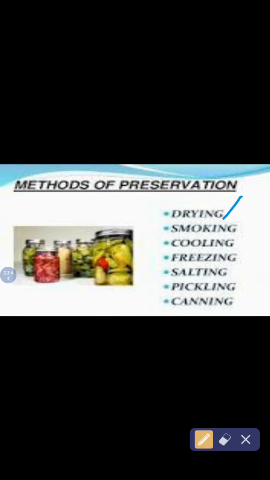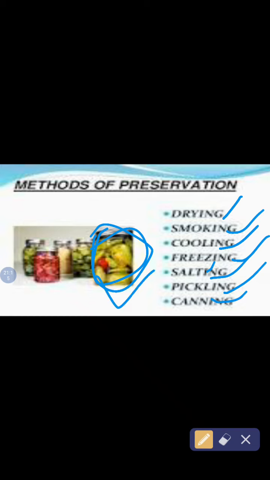Drying means dehydrating the food in the sun's light rays. Smoking, by making it smoke. Cooling, by cooling in the refrigerator. Freezing in the freezer. Salting, by adding salt to the pickle or any other dish. Pickling means adding salt and oil to prevent it from being attacked by microorganisms. Canning the food, preserving it in a can.